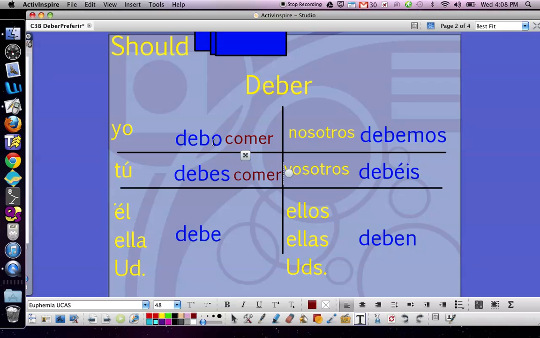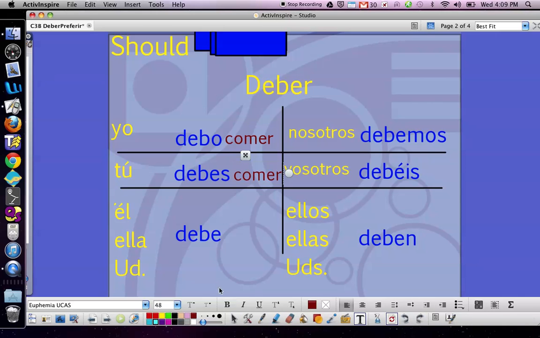Notice when I put debo with comer, I leave comer in its infinitive form. That's because the rule in English and in Spanish is that if you have the first verb conjugated, the second verb stays in its infinitive form. Sometimes people remember this by remembering this little phrase. When two verbs go walking, the first one does the talking, or in this case, the conjugating. And that is deber.